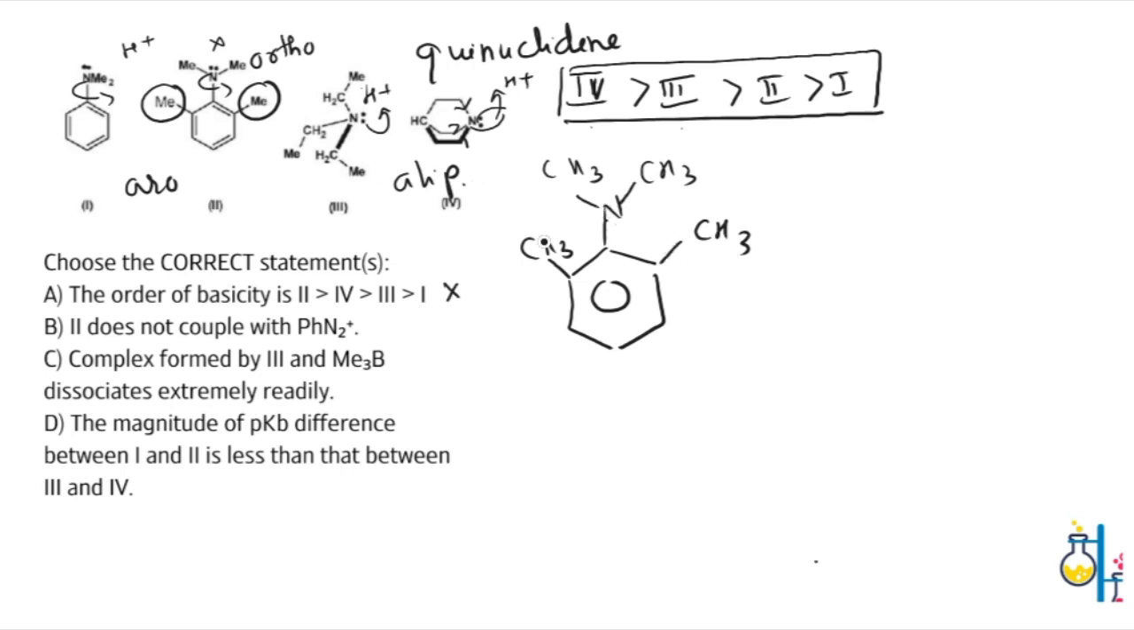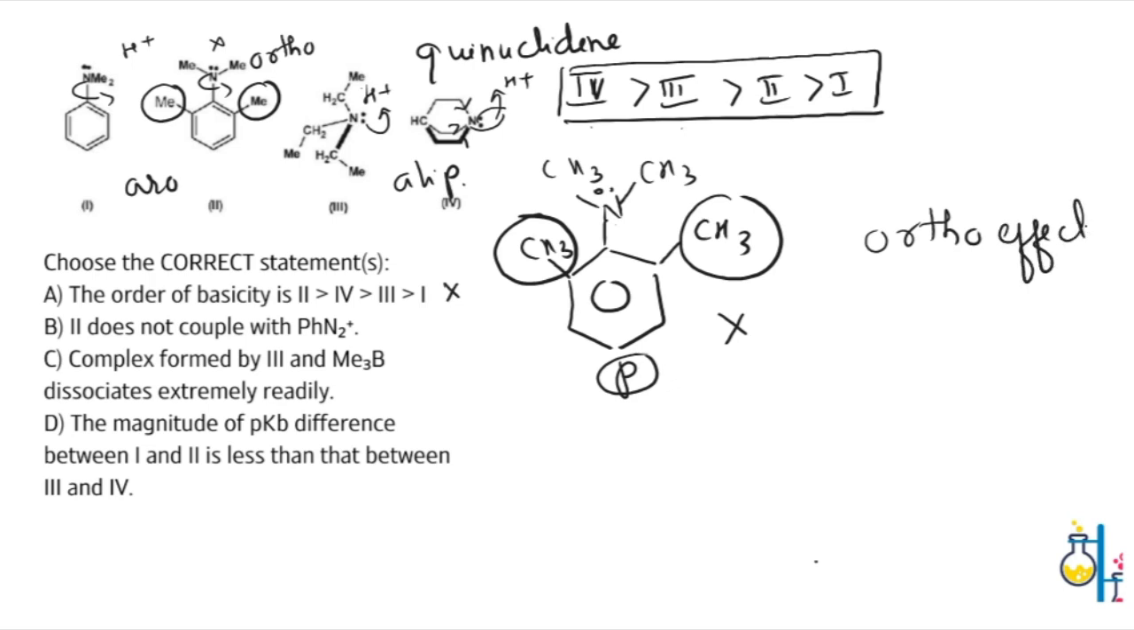So, as I told you earlier, due to the ortho effect, the lone pair is not undergoing resonance. That means it is not activating the benzene ring. Therefore, it will not couple. So, usually the coupling happens at the para position, right? Due to the donation of electrons from the nitrogen. But that doesn't happen here because the lone pair is not undergoing resonance that easily due to the ortho effect. So remember that. Therefore, this is the correct statement.